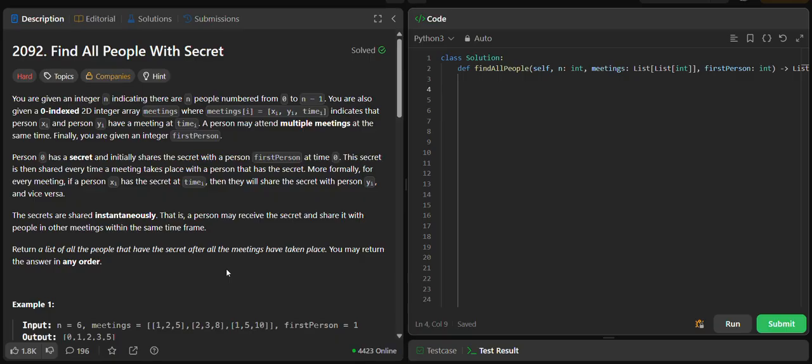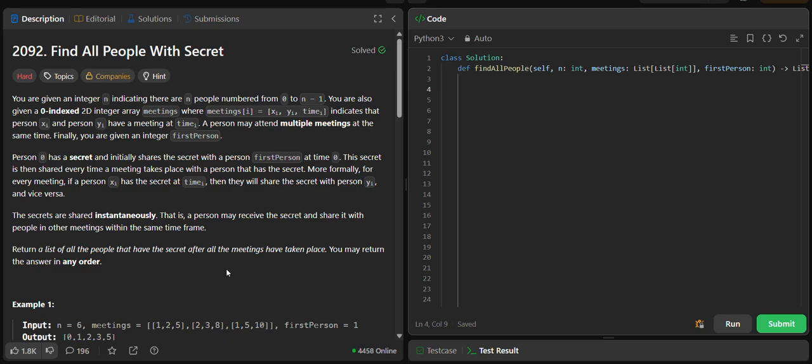Now person 0 and firstPerson both have the knowledge about the secret. Now what happens immediately after time 0, at the very first meeting: whoever between person 0 or firstPerson is there will share the secret with the other person in the meeting. And as given in the question, the secrets are shared instantaneously.